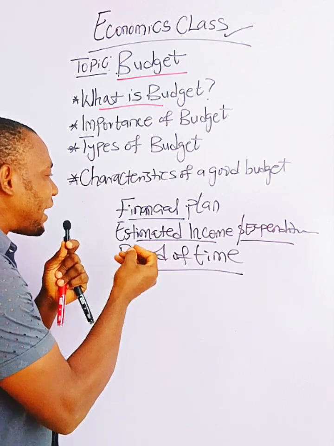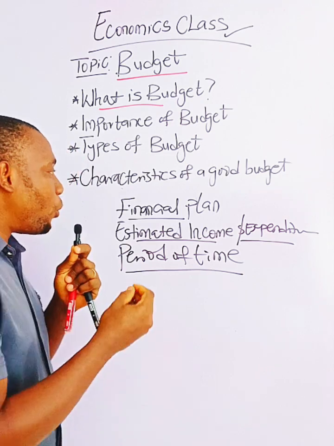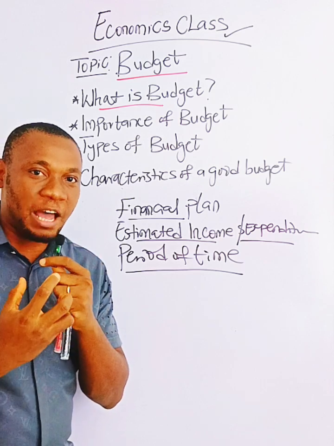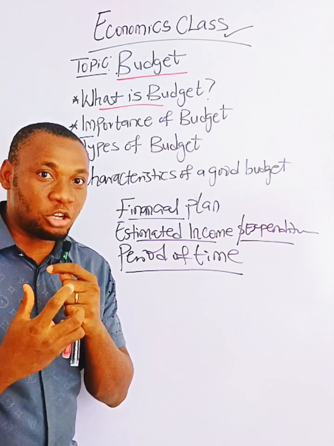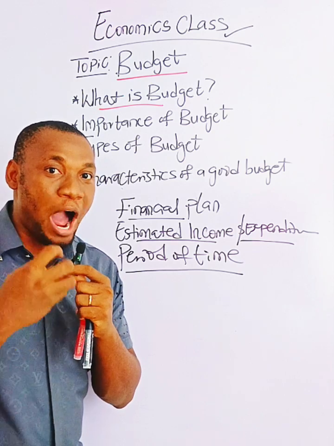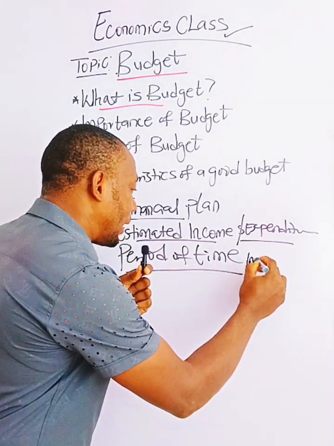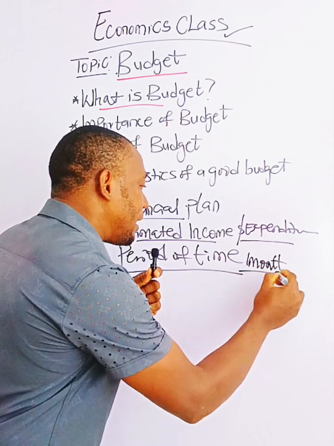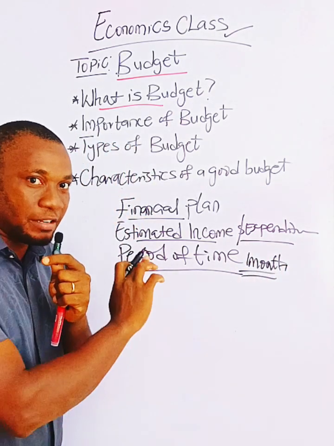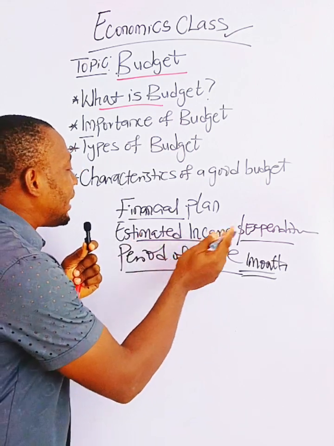It has to do with financial planning. It has to do with money. So you see someone say, I am budgeting 50,000 naira. It is not enough to say you are budgeting 50,000 naira. 50,000 naira for how long? I'm budgeting 50,000 naira for 1 month. So that makes specific period of time very important in the definition of what? Budget.